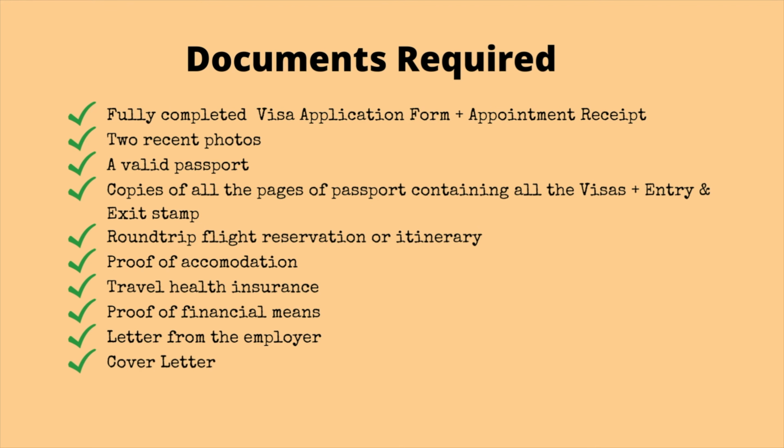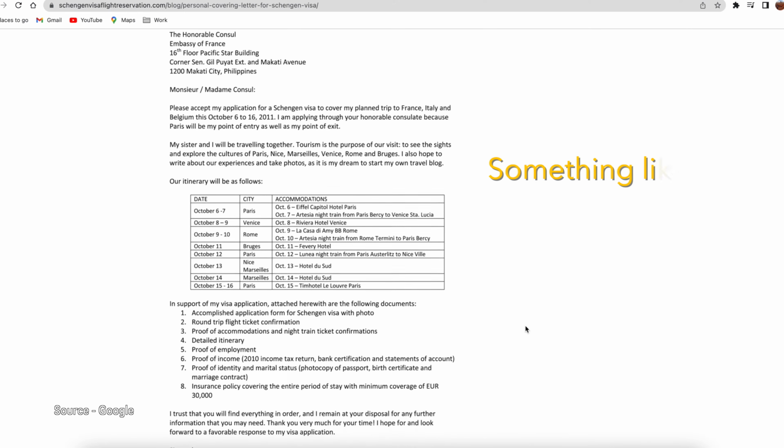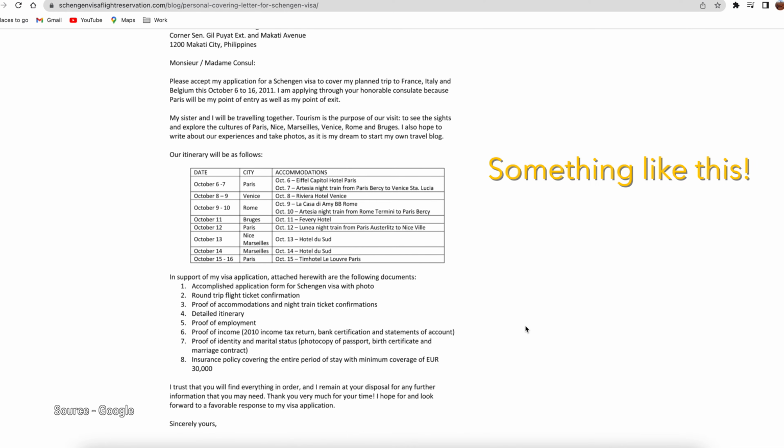Last but not the least, you have to provide a cover letter which gives the description of your trip to Europe, the purpose of your travel, the places you are going to visit and the time frame and any other details you want to provide. We kind of created a tabular format with flight details, hotel details, from day 1 to the last day when we were traveling. Just make sure that the person who is reading your cover letter understands what your plan is.